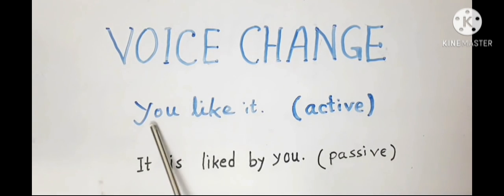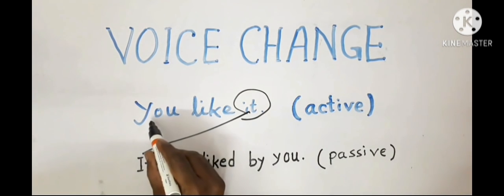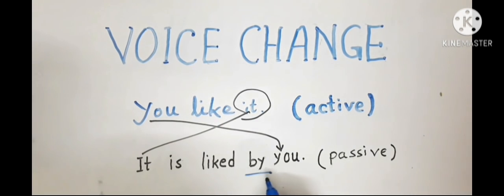Look, you like it. Active sentence. The passive will be it is liked by you. Here the object will be subject and the subject will be object. This is the simple rule, and we use by or some suitable preposition before the object.